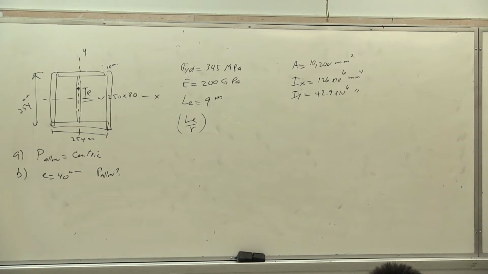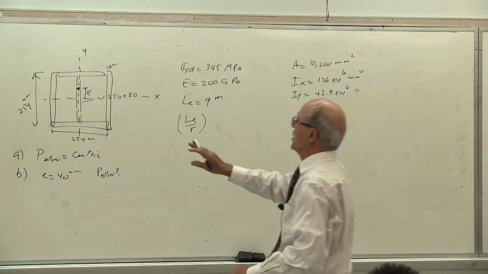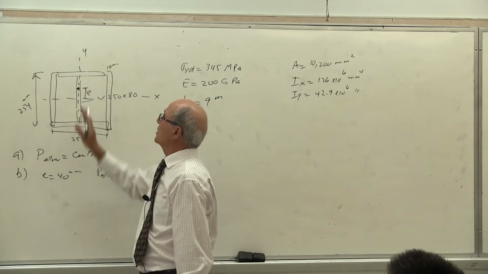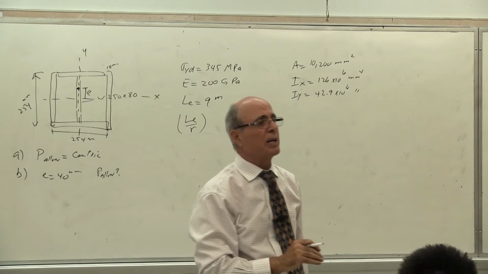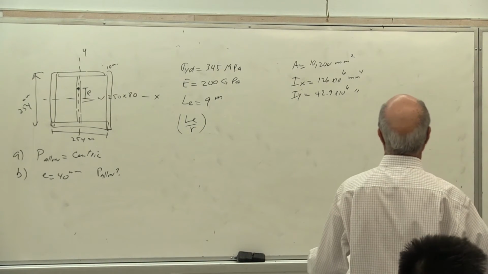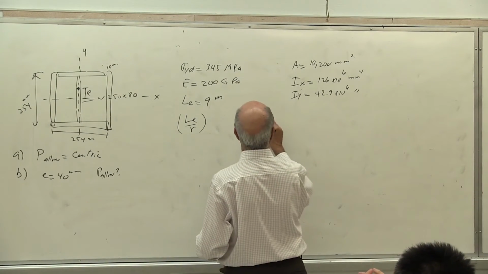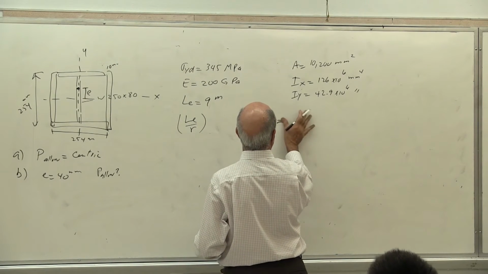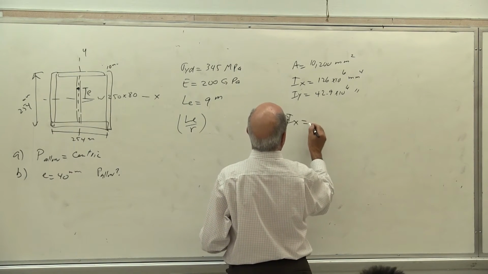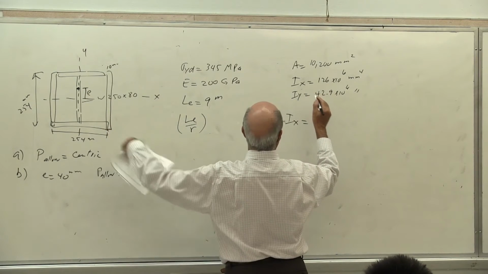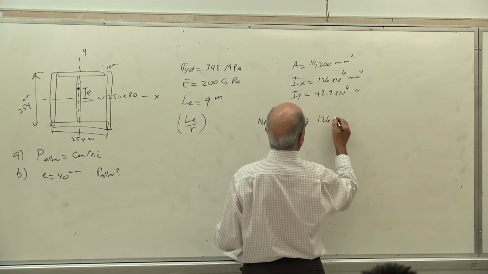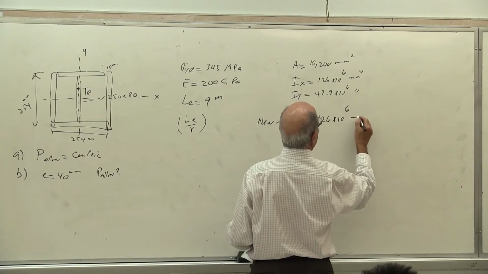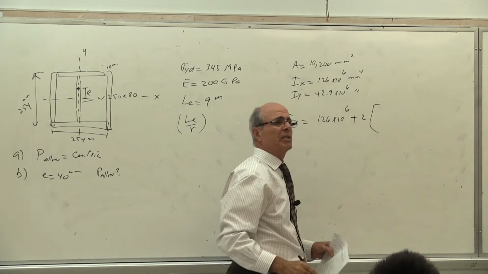Yes, I have to calculate. Which way? I don't know until I calculate. If there was no plate here, obviously, again, for the last time, it would buckle about the y. Why? I don't know that. So let's calculate new I. You see, this requires the parallel axis theorem. New Ix is equal to 1 Ix, 126 times 10 to the power of 6, plus 2 I of the plate. Yes or no?